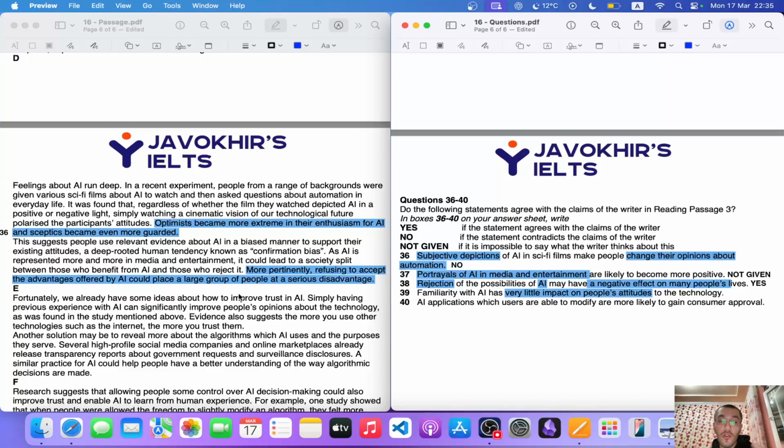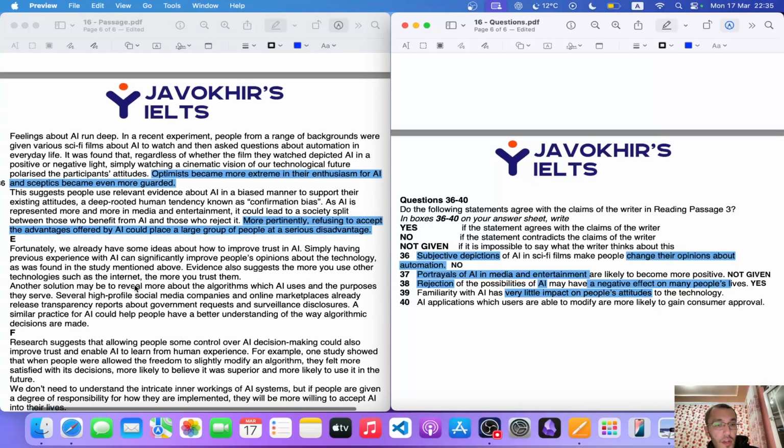No, a large group of people at a serious disadvantage. That means not a simple negative impact, but a huge negative impact. Negative effect on people's lives means a large group of people. I'm sorry for that. So, moreover, fortunately, we already have some ideas about how to improve trust in AI.